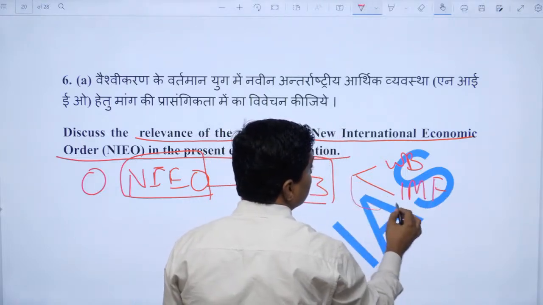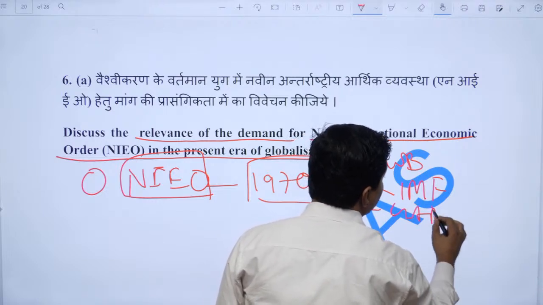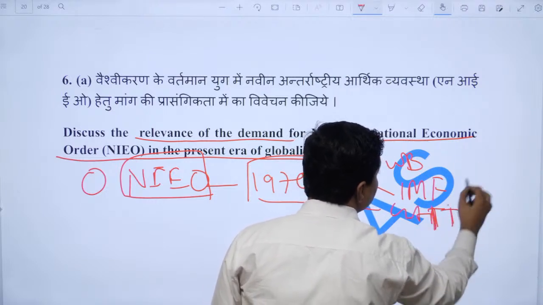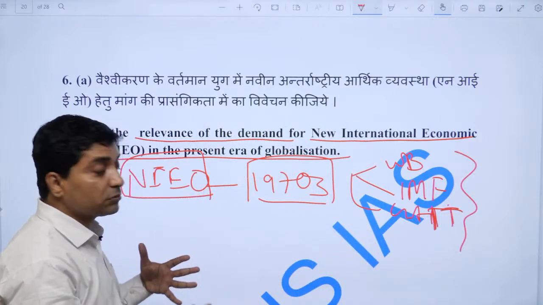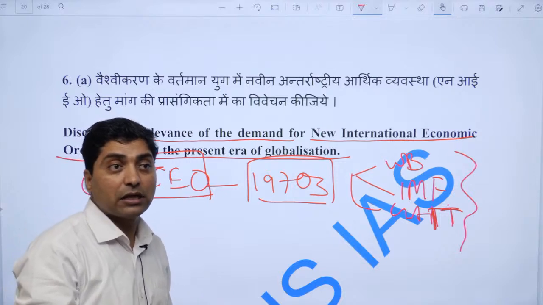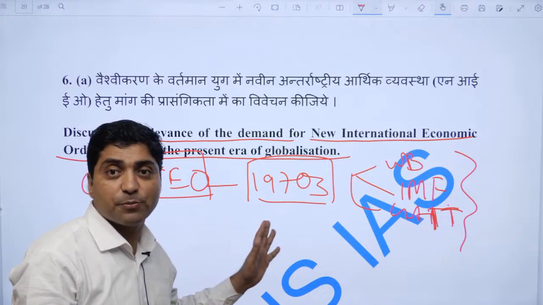and restructure the GATT, and make the international economic order favorable to the third world countries who are being exploited through the international economic order.